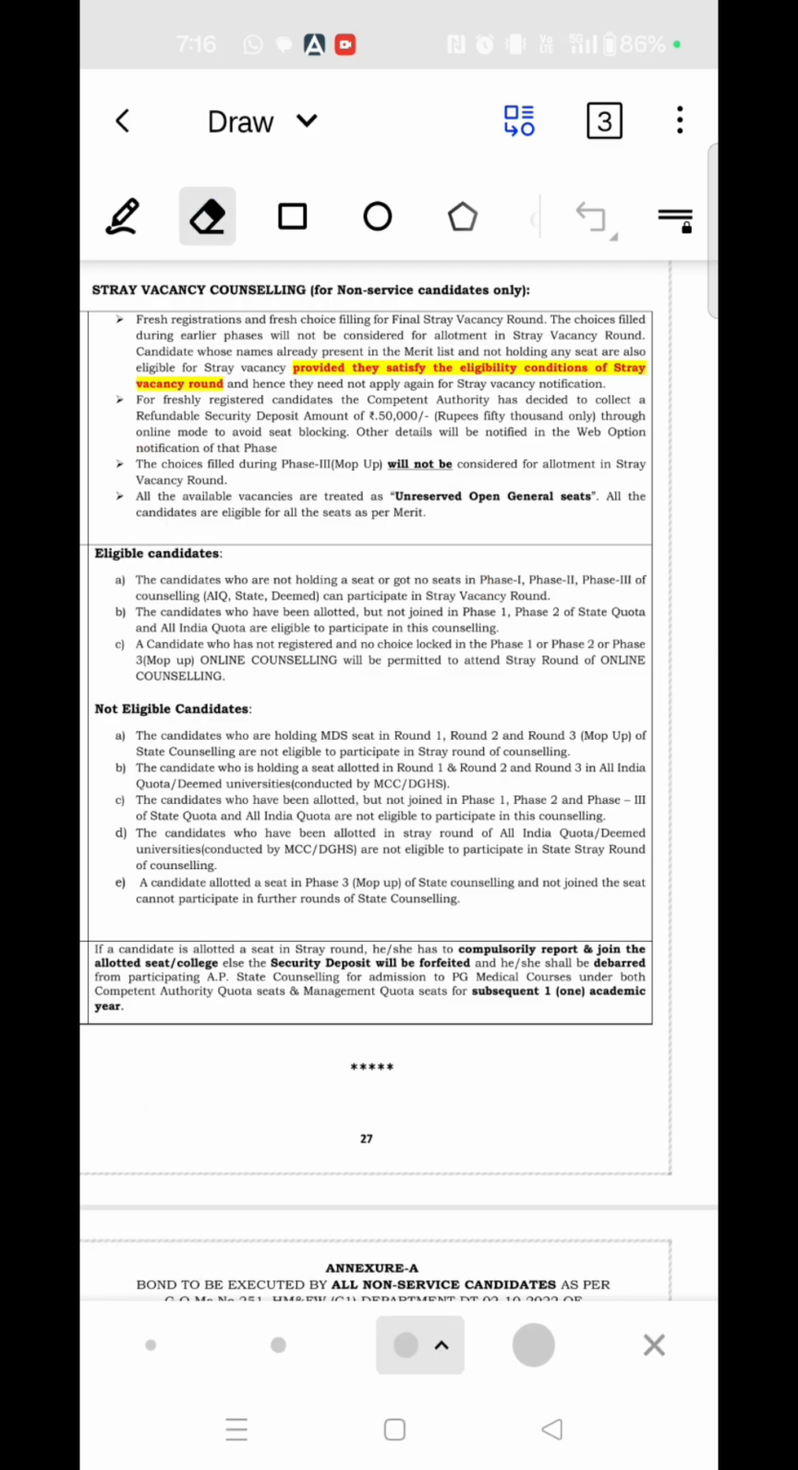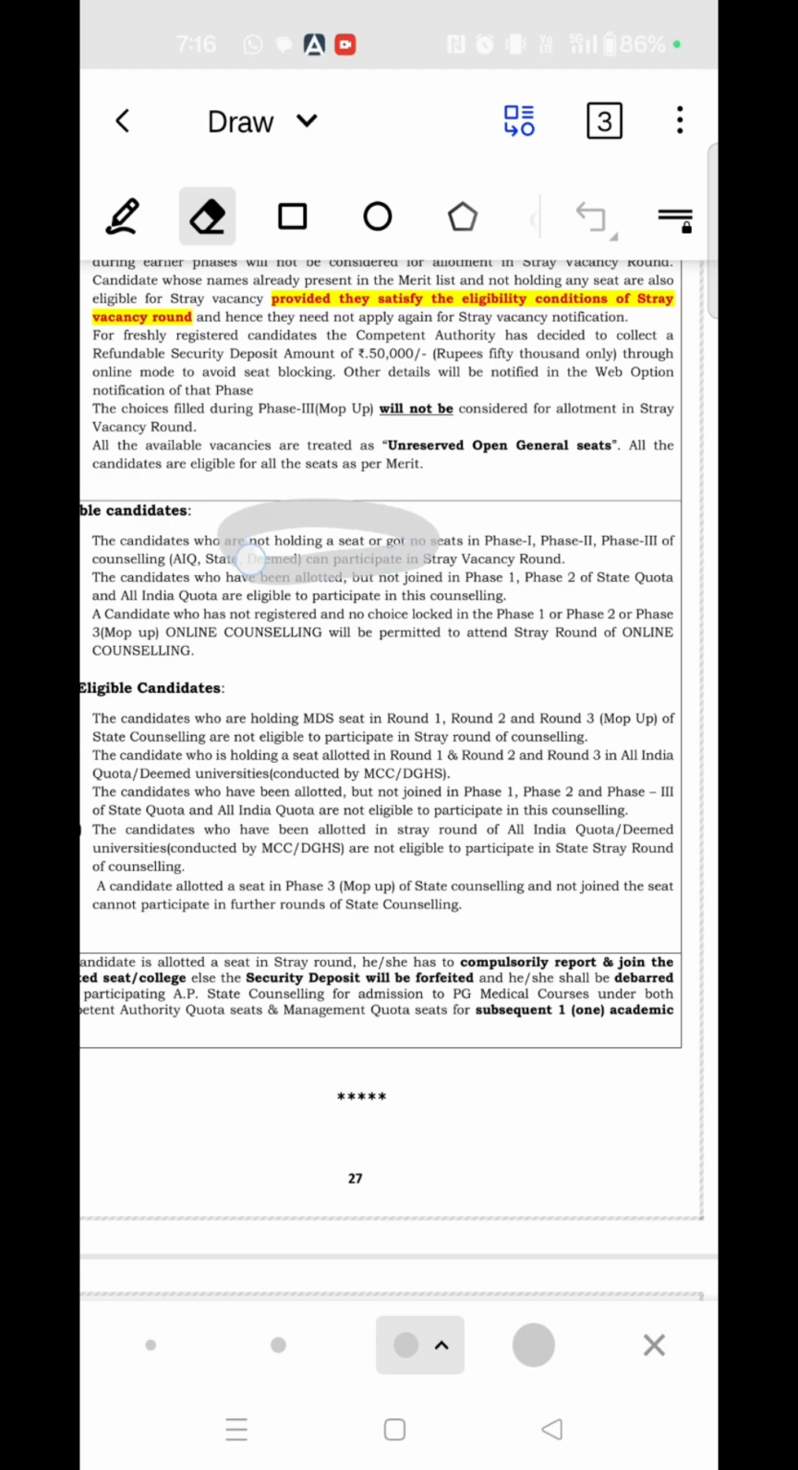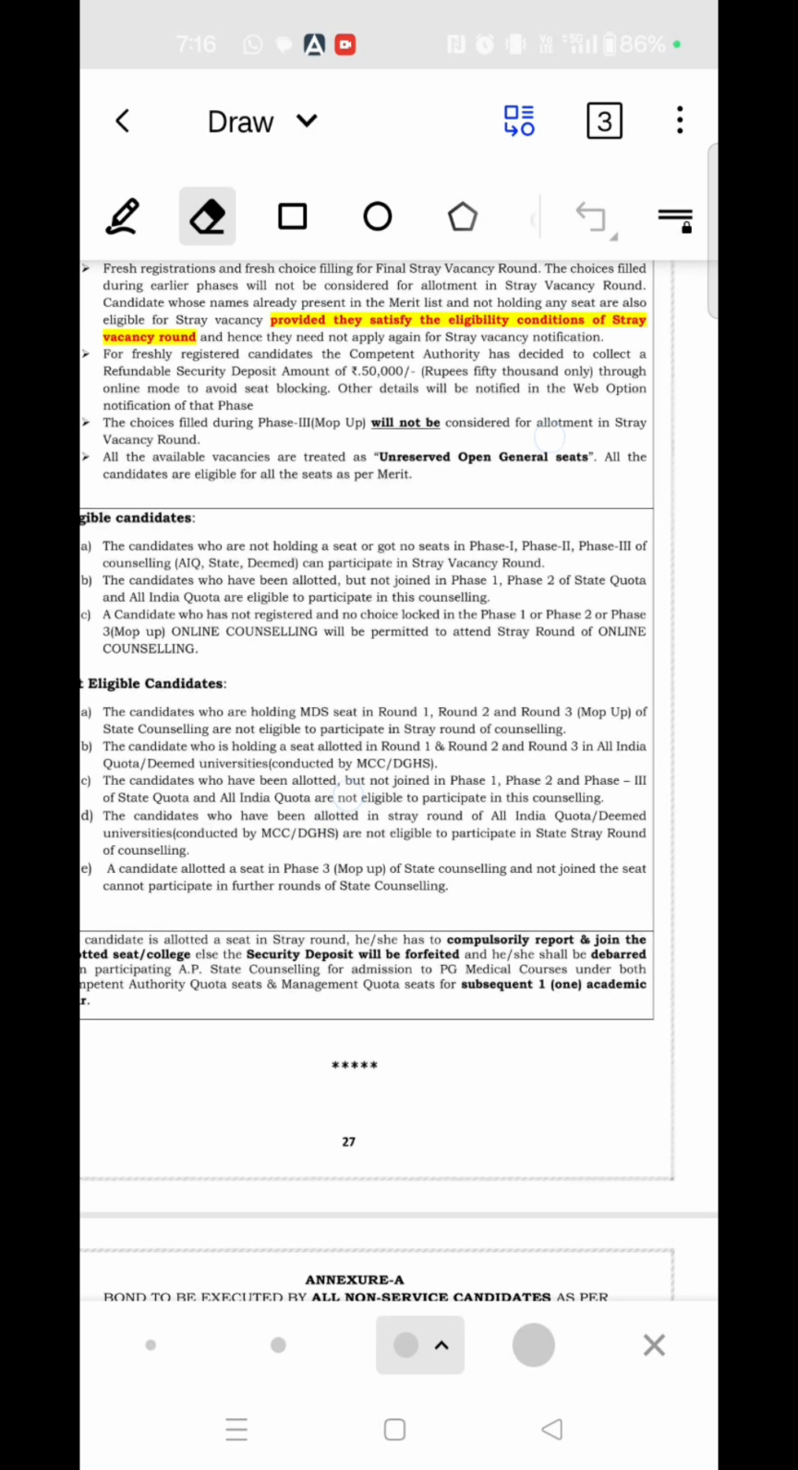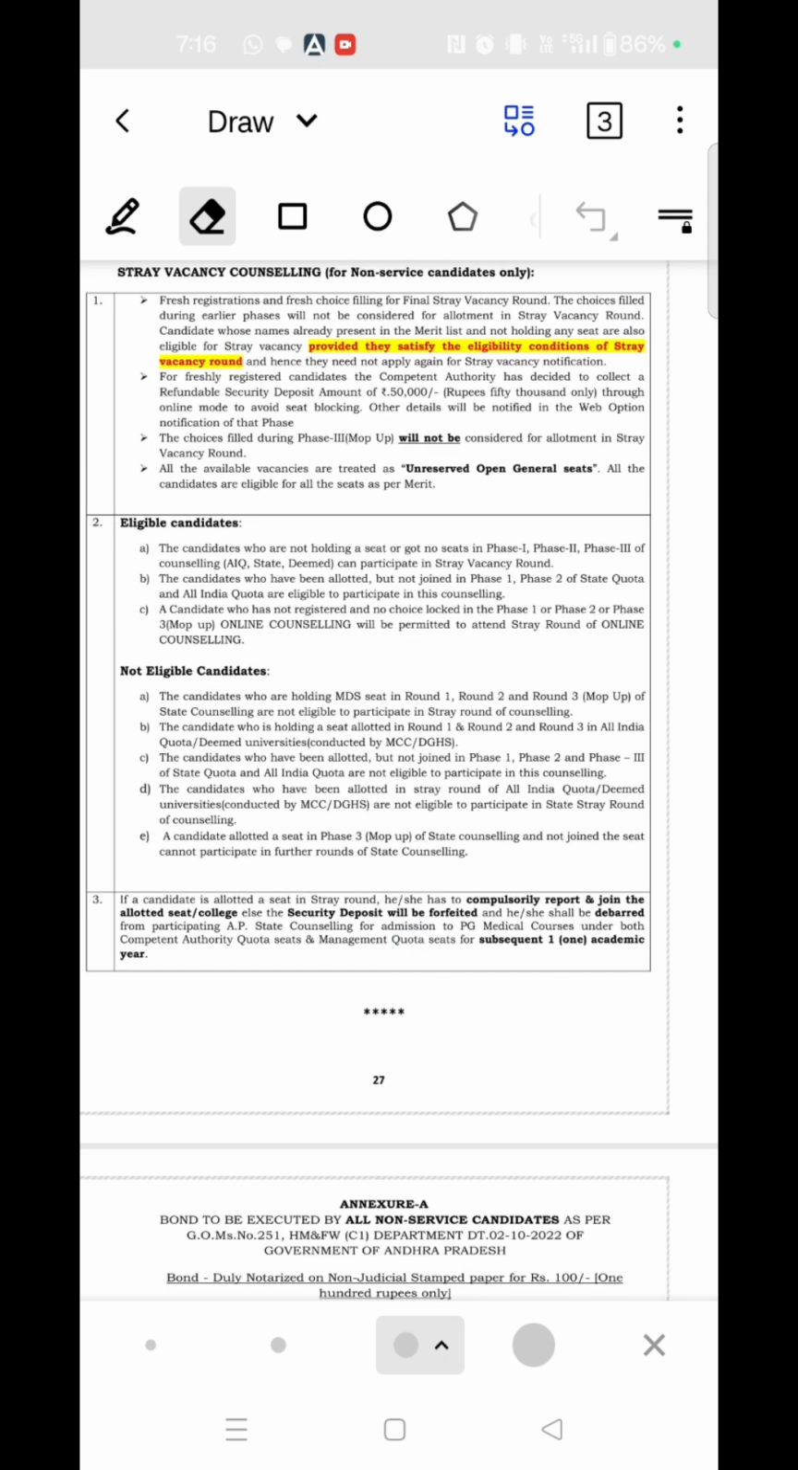So, coming to the stray vacancy counseling, who are all eligible? Those who are not holding any seat in any previous rounds are eligible, and the candidates who have been allotted but not joined in phase 1, phase 2 of the state and All India quota are eligible to participate in this counseling. The candidate who has not registered and has no choice locked in phase 1, phase 2 or phase 3 online counseling will be permitted to attend the stray round of online counseling. But note, it's a risky thing.